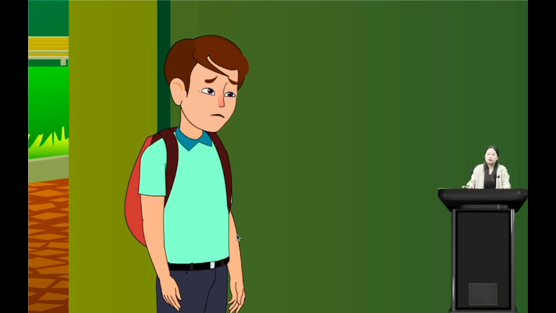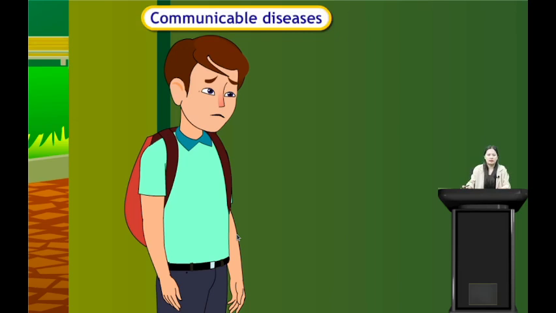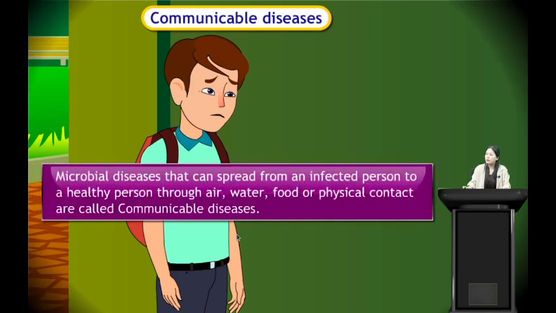So this type of disease is called communicable disease. Those diseases which can be spread from one person to another are called communicable diseases. Microbial diseases that can spread from an infected person to a healthy person through air, water, food or physical contact are called communicable diseases. Remember this. What are communicable diseases? Microbial diseases that can be spread from an infected person to a healthy person through air, water, food or physical contact.